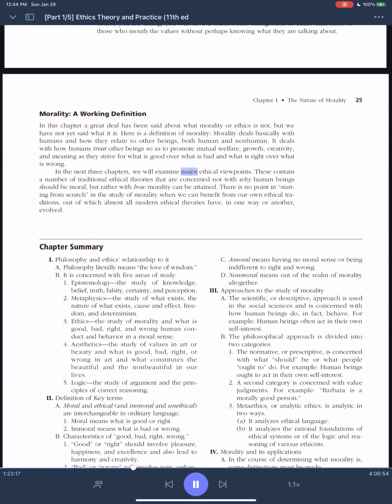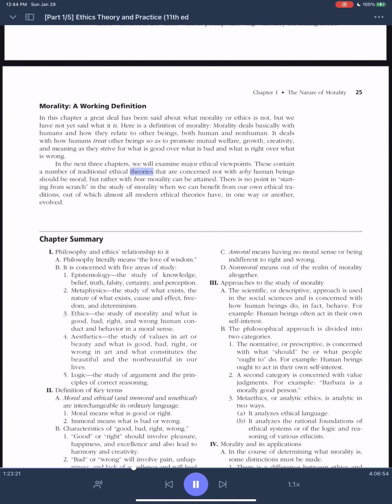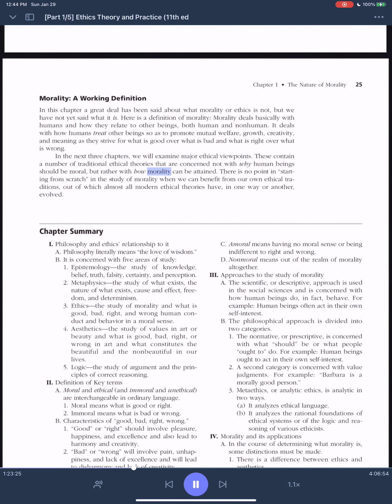In the next 3 chapters, we will examine major ethical viewpoints. These contain a number of traditional ethical theories that are concerned not with why human beings should be moral, but rather with how morality can be attained.